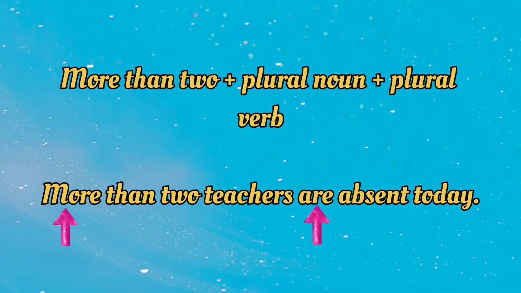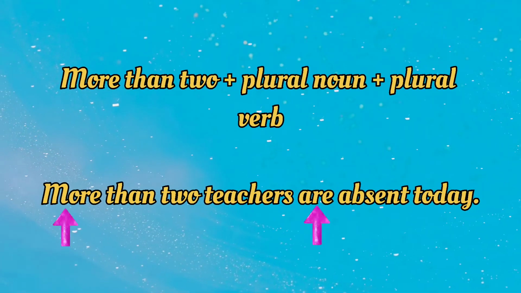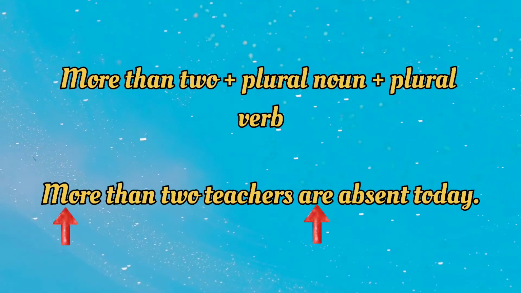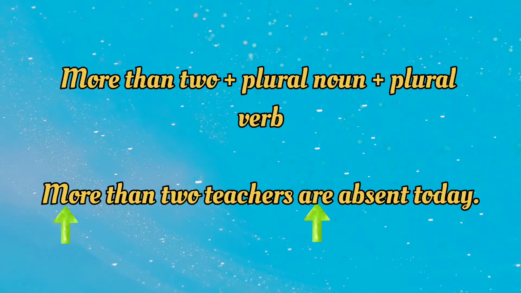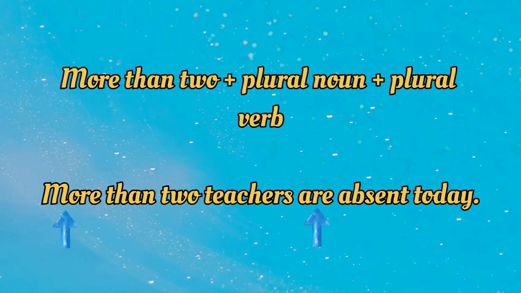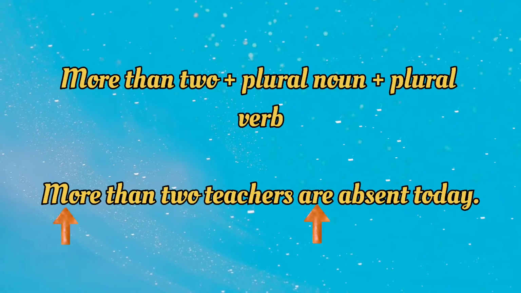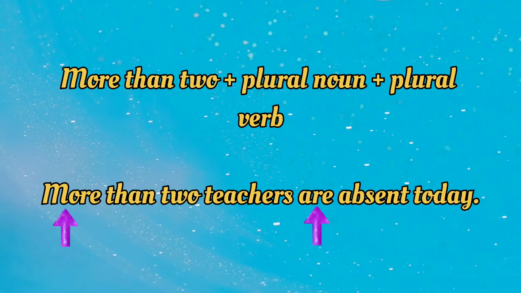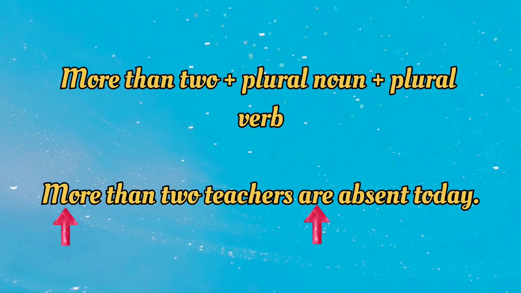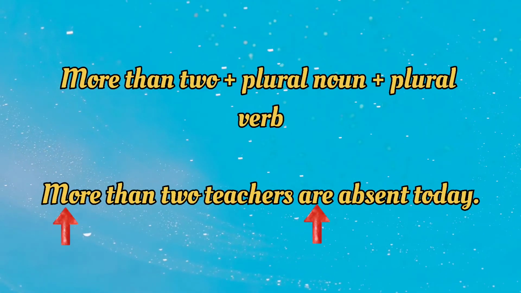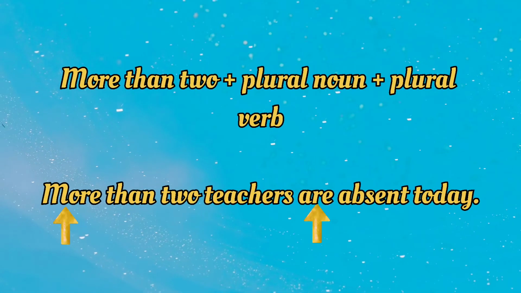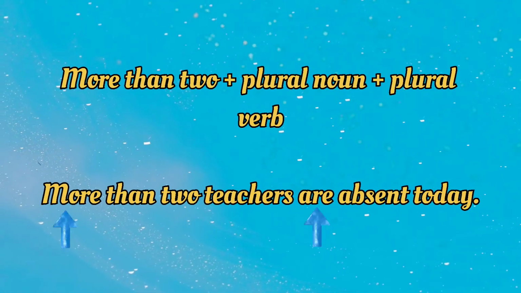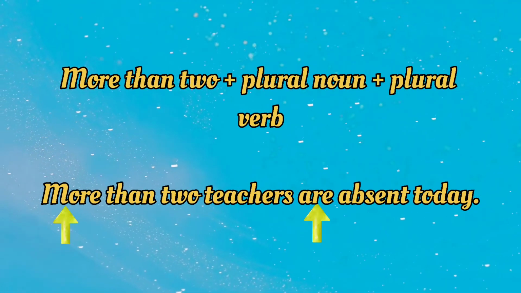And next one is here, more than two plus plural noun plus plural verb. If more than two is followed by a plural noun, then a plural verb should be there. Keep in your mind. So more than two teachers are absent today. More than two teachers is plural here. So the verb are should be there. Are is a plural verb here: are absent today. So keep in your mind.